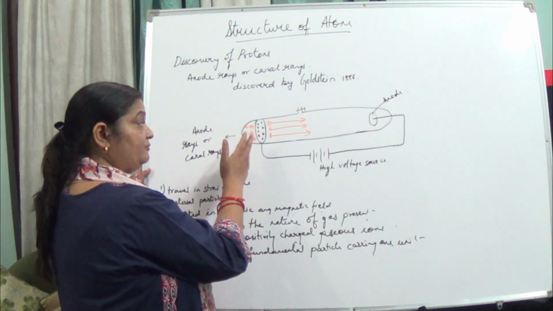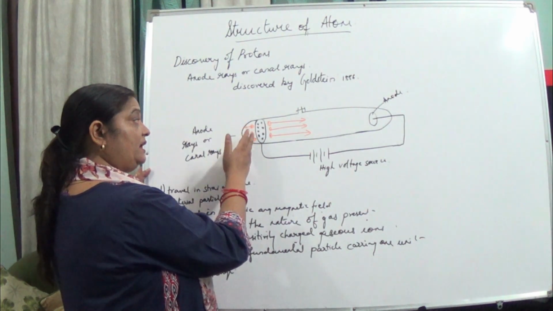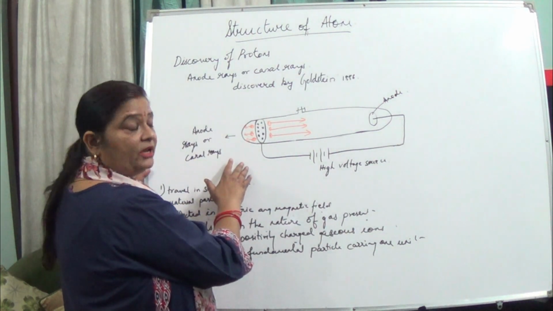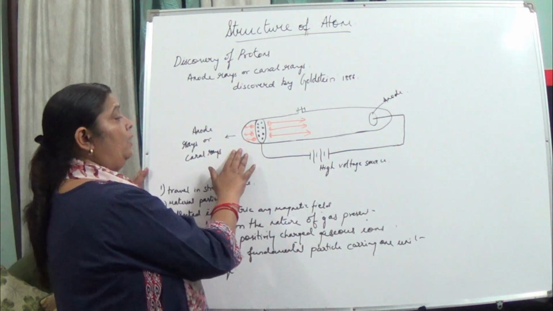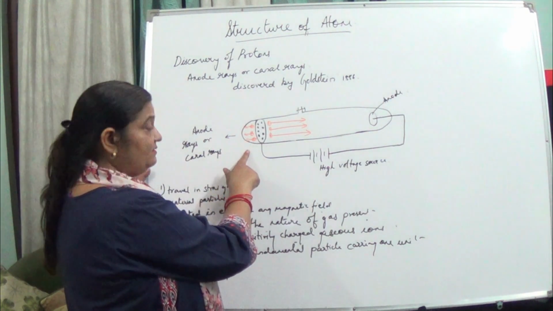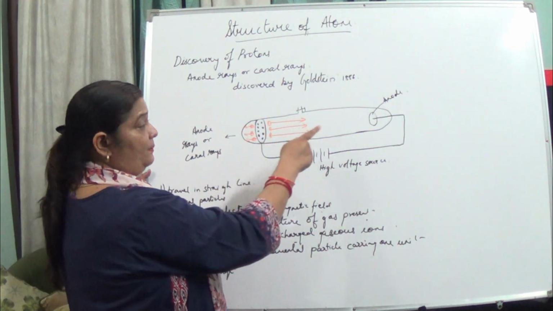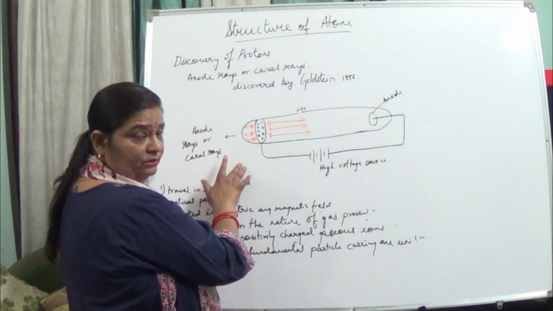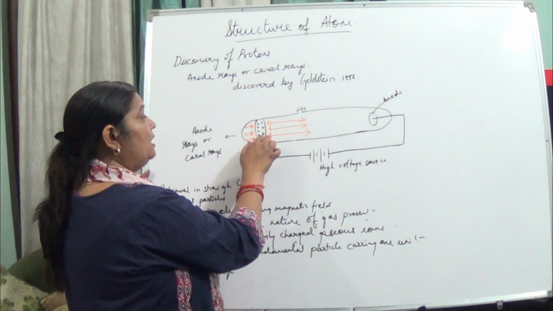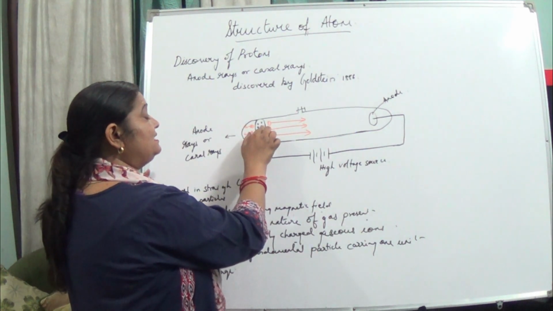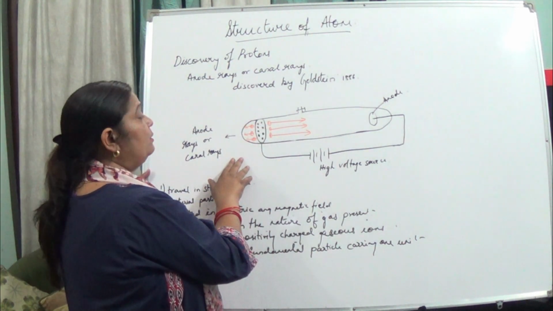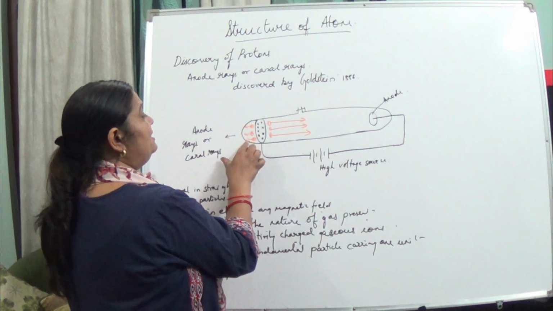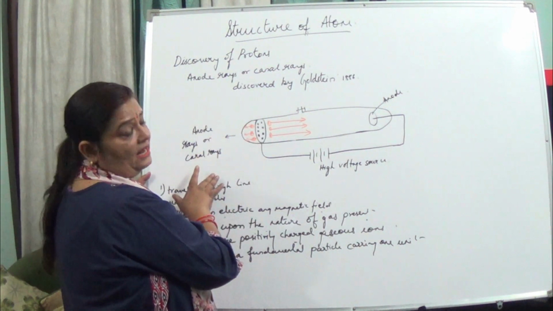So when perforations were there, it was seen that something is moving from the back of the cathode also. They were seen to be positively charged and coming from the anode, so they were also known as anode rays. And as the cathode consisted of perforations looking just like a canal, these rays were known as canal rays.